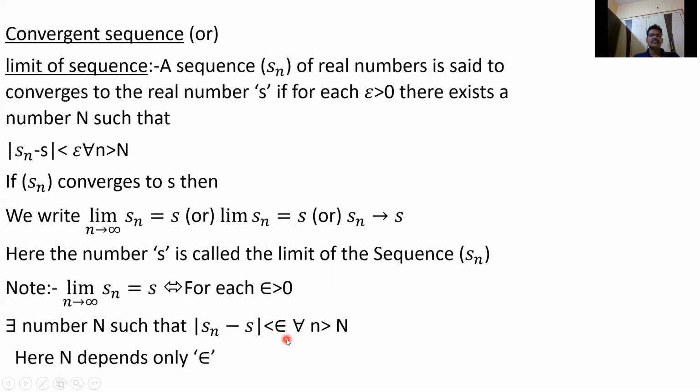So for any epsilon, however small, you can get a number N such that mod Sn minus s is less than epsilon for all n greater than N. Here N depends on epsilon.